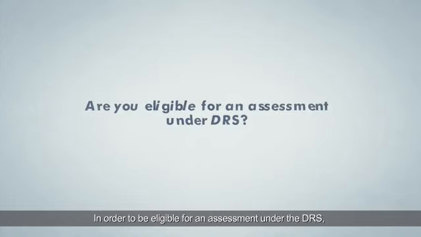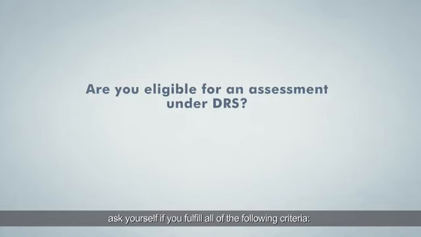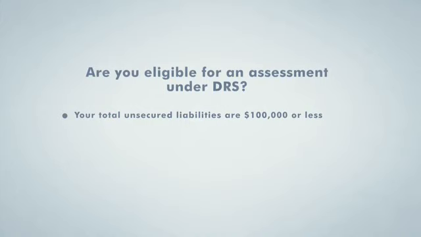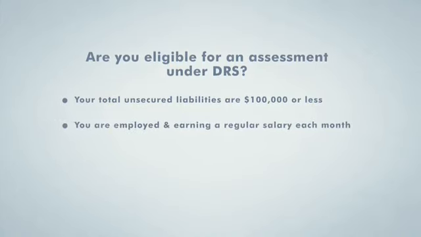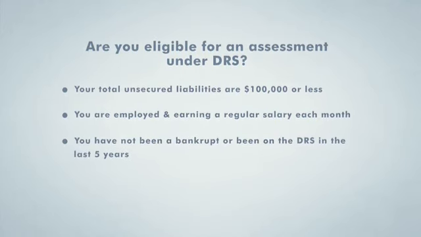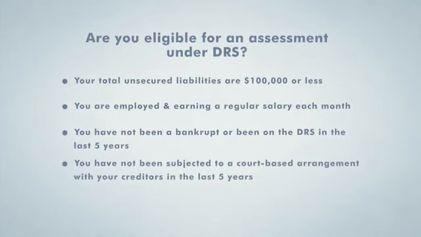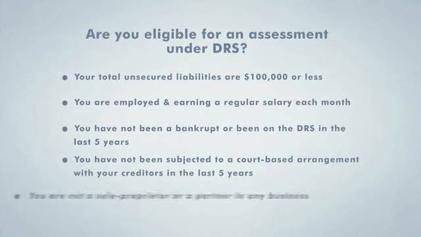In order to be eligible for an assessment under the DRS, ask yourself if you fulfill all of the following criteria. Your total unsecured liabilities are $100,000 or less. You are employed and earning a regular salary each month. You have not been a bankrupt or been on the DRS in the last 5 years. You have not been subjected to a court-based arrangement with your creditors in the last 5 years. And you are not a sole proprietor, partner or director in any business.